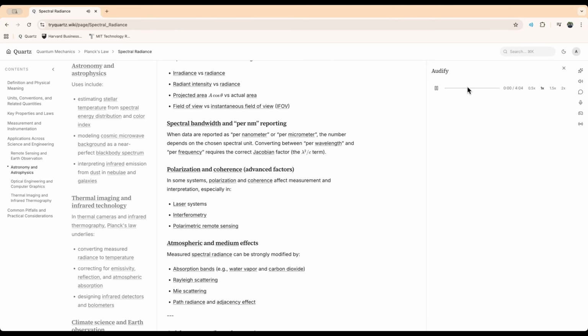Similarly, Audify: Spectral radiance is a fundamental radiometric quantity that describes how much electromagnetic radiation is traveling in a given direction per unit projected area, per unit solid angle, and per unit spectral interval.